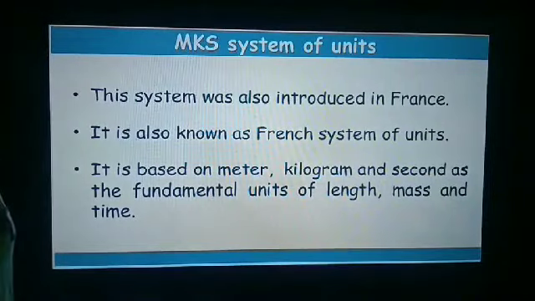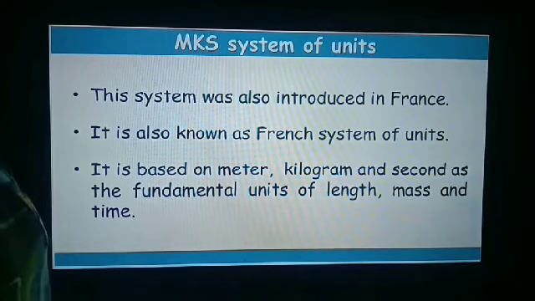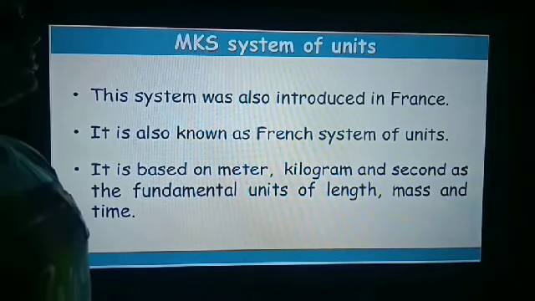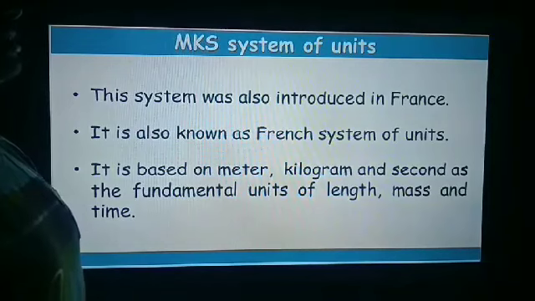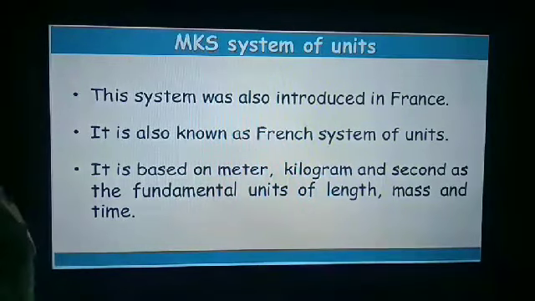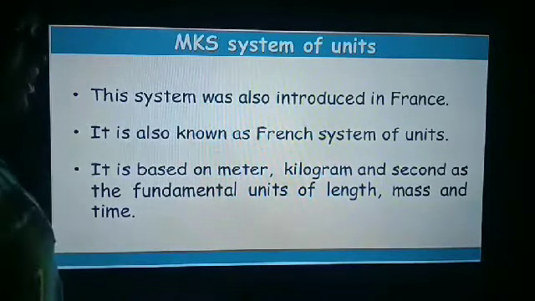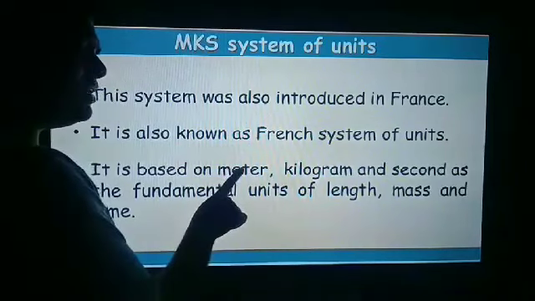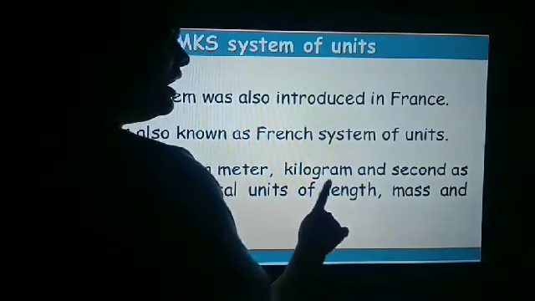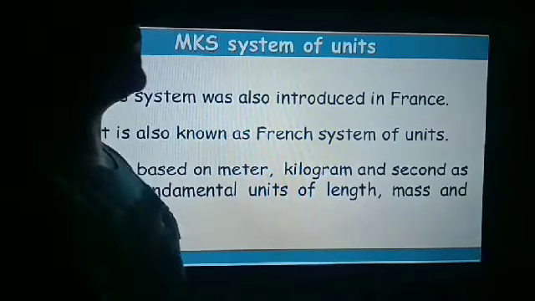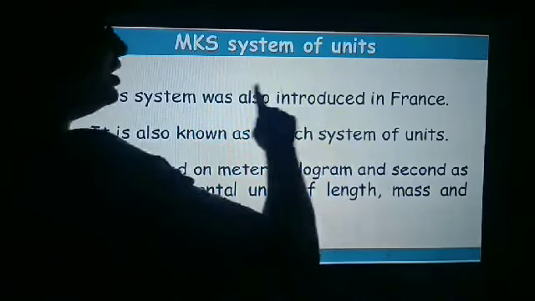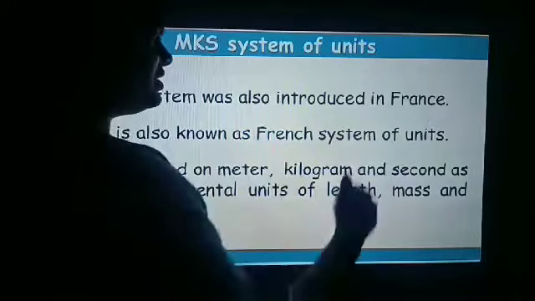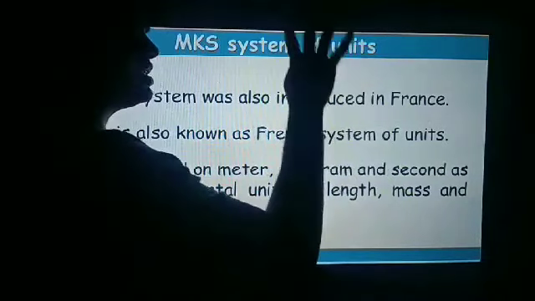Now, the next topic is the unit system. There are some unit systems in your syllabus. Number one is the MKS system. What is the MKS system? A system in which length is measured in meter, mass is measured in kilogram and time is measured in second is known as the MKS system. It was introduced in France, and it is known as the French system.